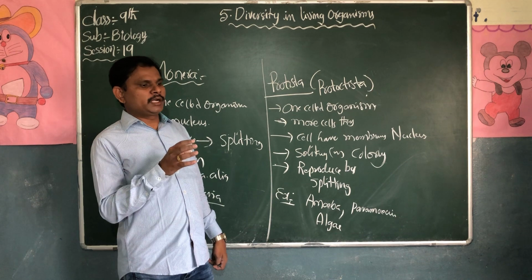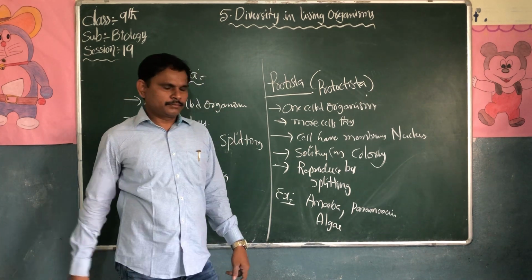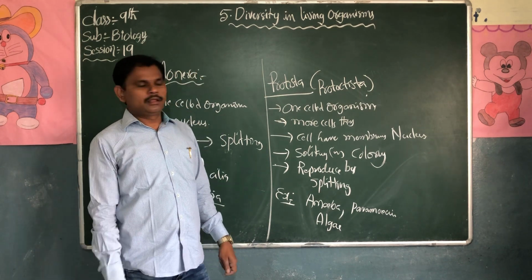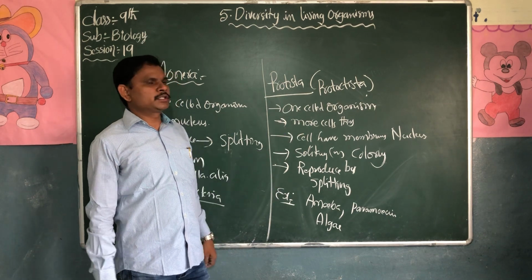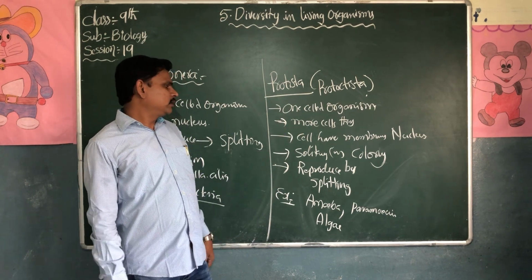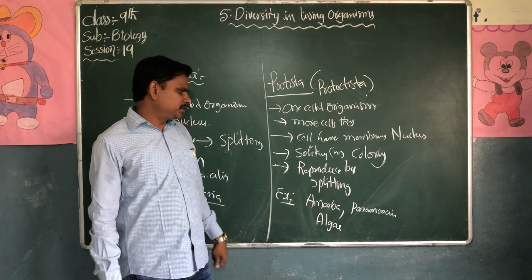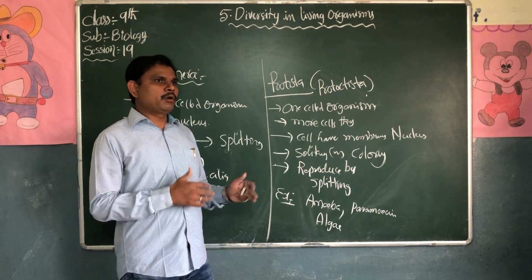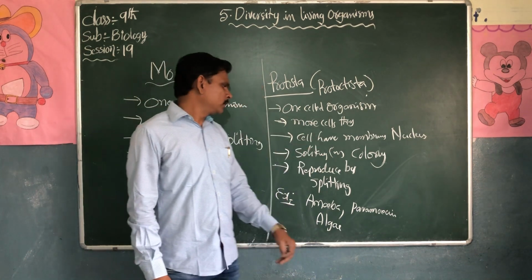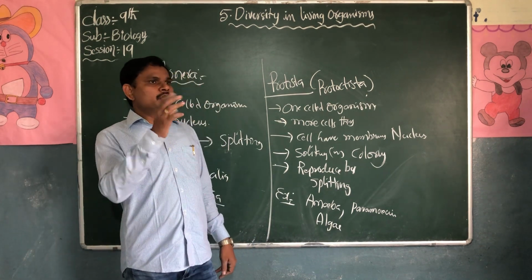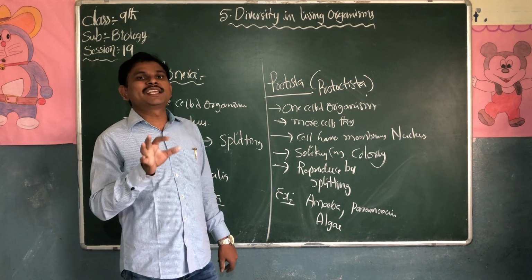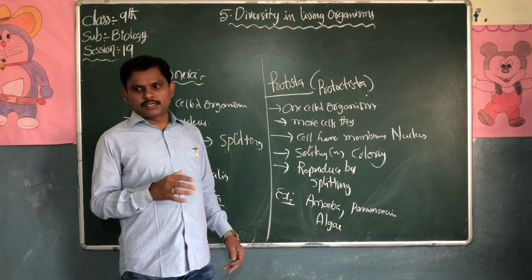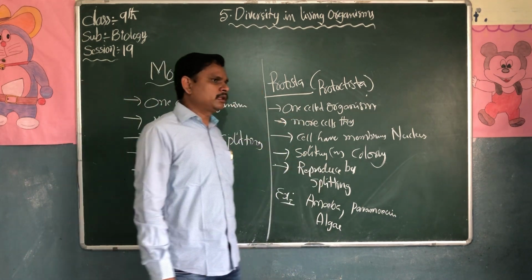How do they capture food materials? By eating other organisms, or getting energy from the sunlight and water. They reproduce by splitting into 2 by binary fission. The best examples are amoeba and paramecium. How does the amoeba move? They have false feet, the pseudopodia, to move from one place to another. How does the paramecium move? The entire body of the paramecium has cilia. Through the cilia, it captures food materials and moves from one place to another.